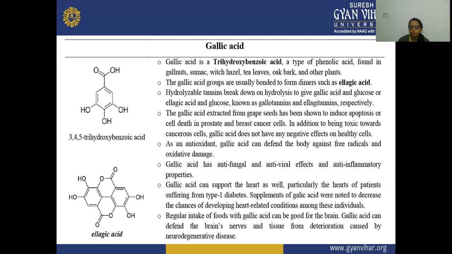And gallic acid groups are usually bonded to form dimers, that is your ellagic acids. Hydrolysable tannins break down on hydrolysis to give gallic acid and glucose, or ellagic acid and glucose, known as gallotannins and ellagitannins respectively. And gallic acid extracted from grape seeds has been shown to induce apoptosis or cell death in prostate and breast cancer cells also. In addition to being toxic toward cancerous cells, gallic acid does not have a negative effect